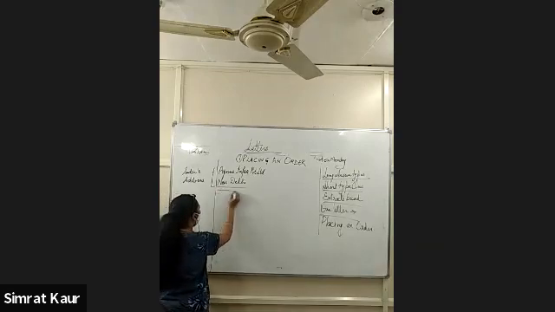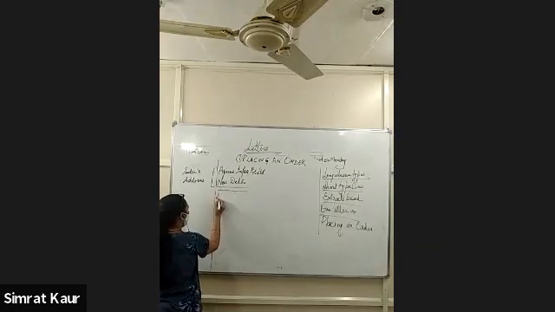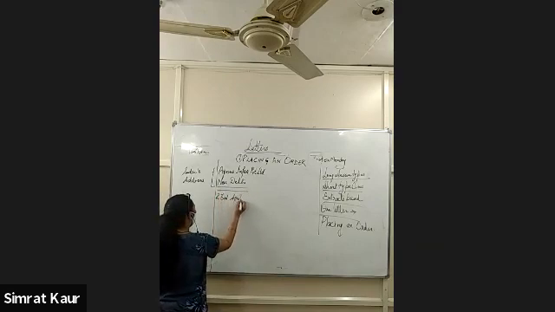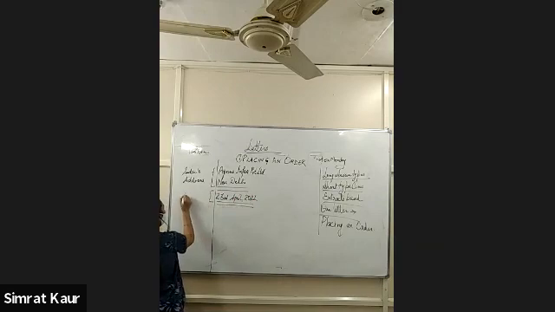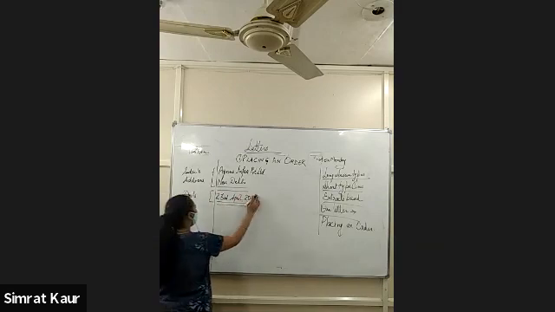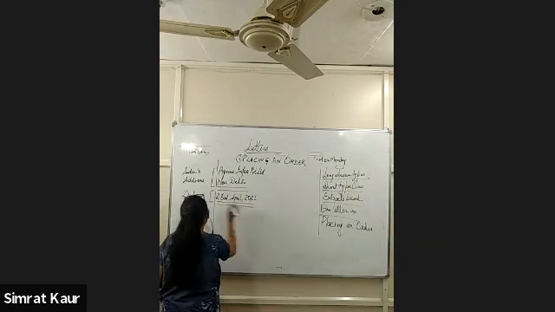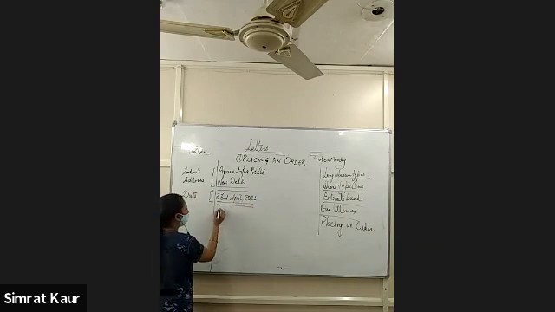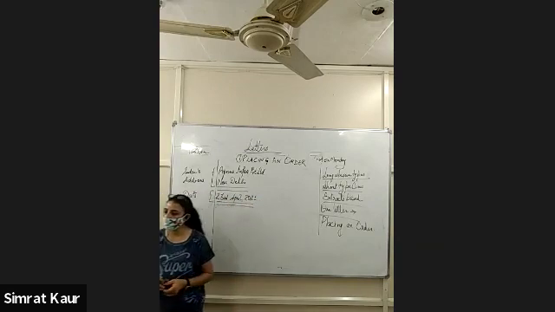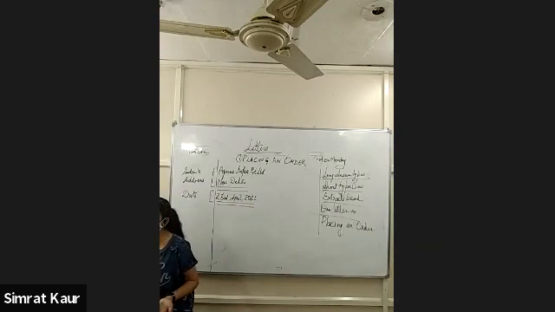Right? This is clear. Then next is the date. Leave one line here. As today is 23rd April 2022, write the date. Now after this, we will write to the receiver. Tell me the receiver's address.